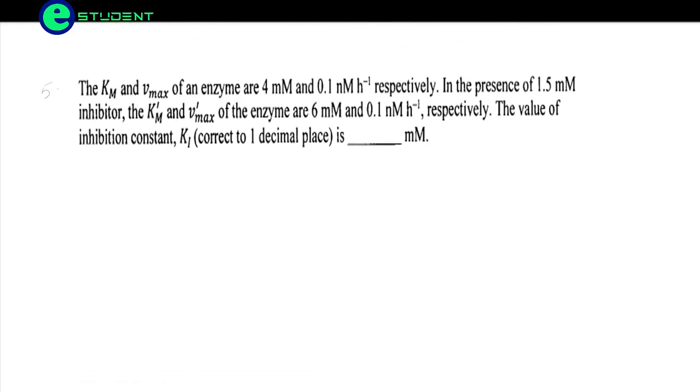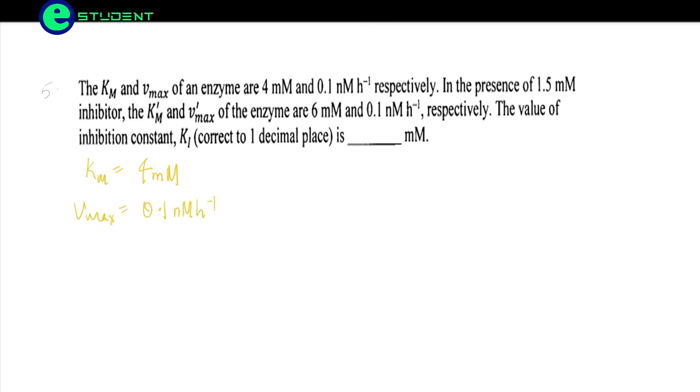The Km and Vmax of an enzyme are 4 millimole and 0.1 nanomole per hour respectively. So Km is equal to 4 millimole and Vmax is equal to 0.1 nanomole inverse.